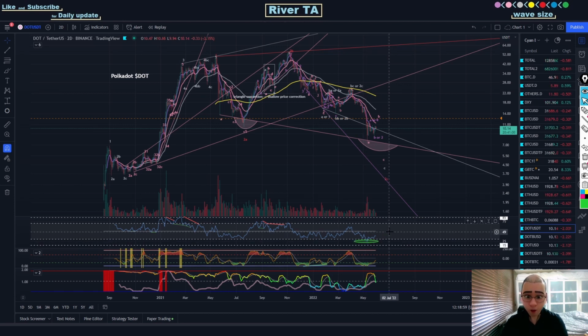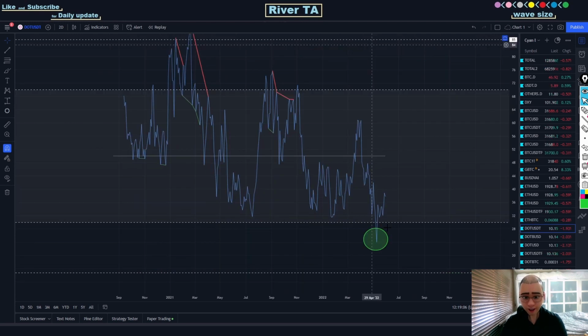So if I see Polkadot making lower lows below $7.30, I wouldn't be expecting the RSI to do the same, but instead I would be expecting RSI to make a higher low instead. Something like this, and expect the RSI to make some bullish divergence.